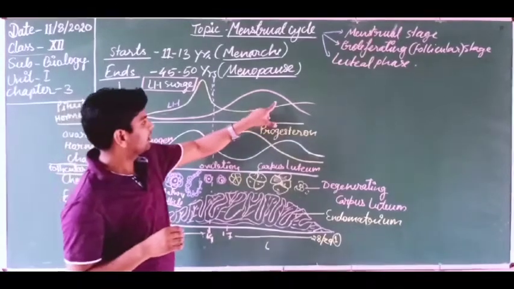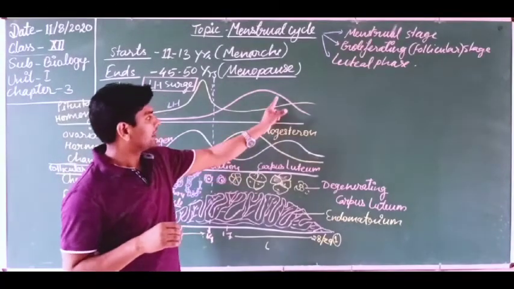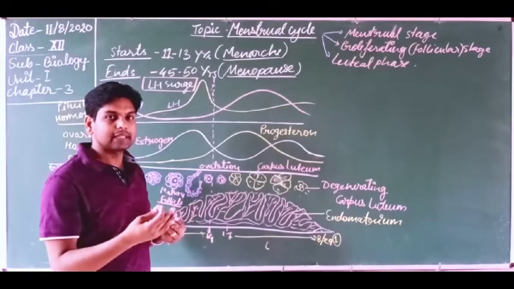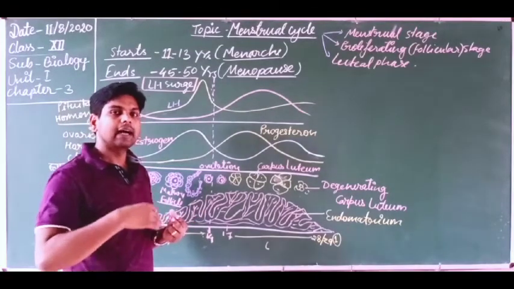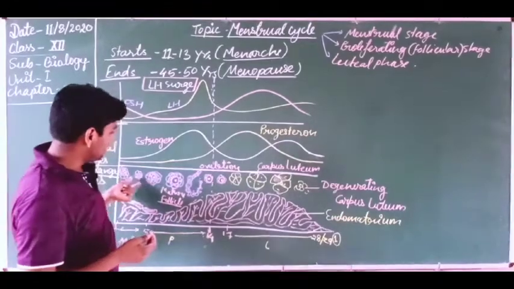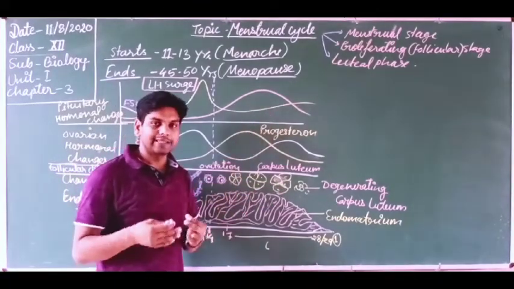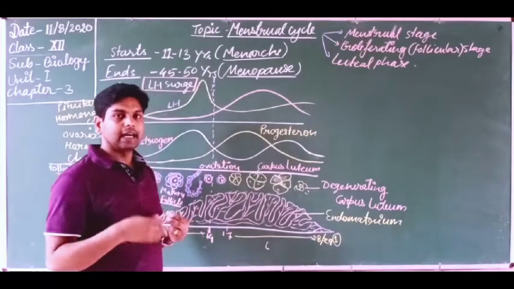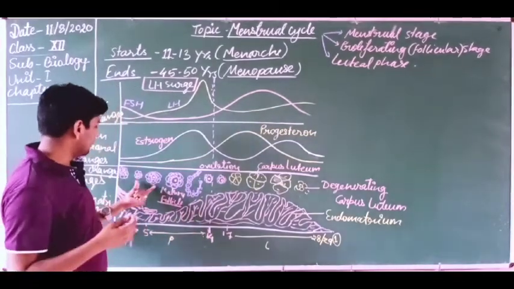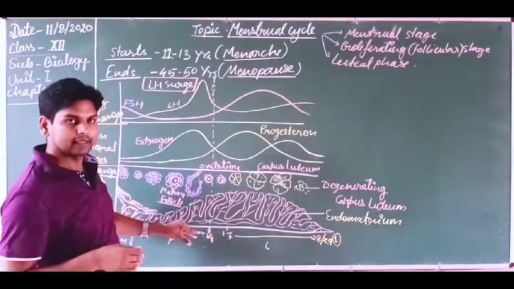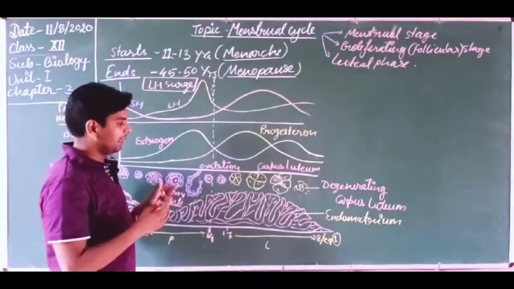It is rising, the FSH hormone, and it prepares the follicle in the other ovary, because in one ovary the changes are occurring, but this hormone stimulates the changes in the other ovary for follicular development.